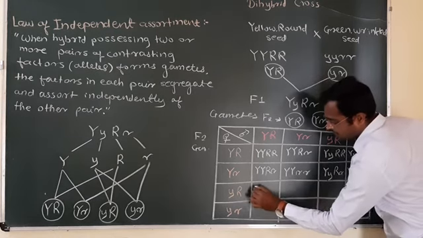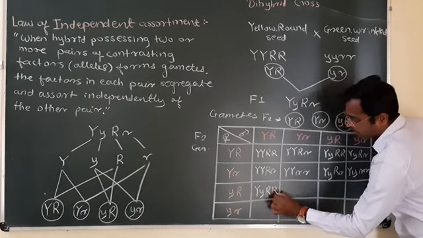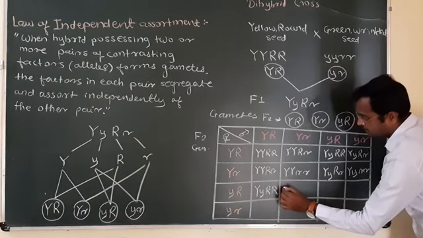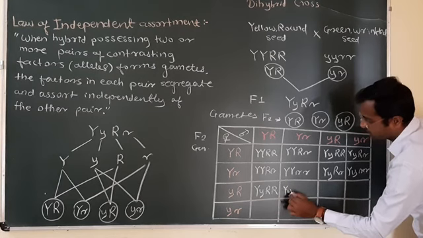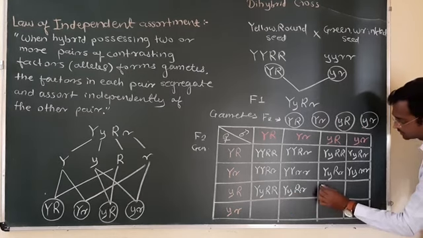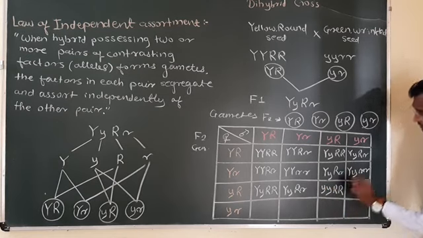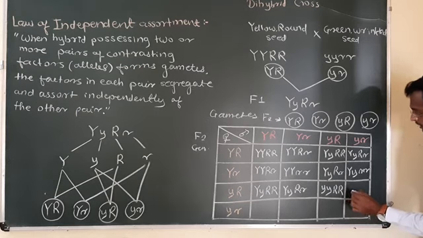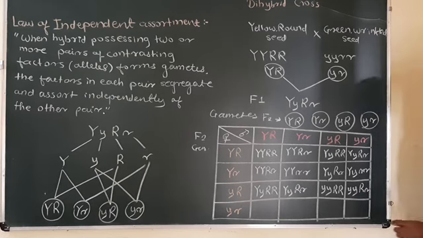Next is capital Y, small y, capital R, capital R. Next is capital Y, small y, capital R, small r. Small y, small y, capital R, capital R. Next is small y, small y, capital R, small r.